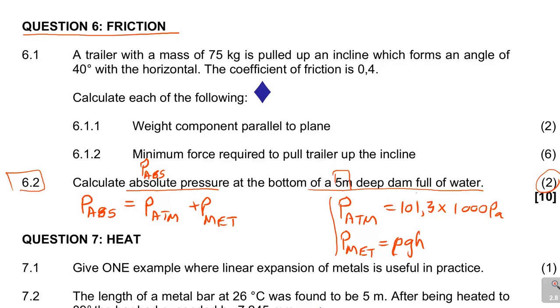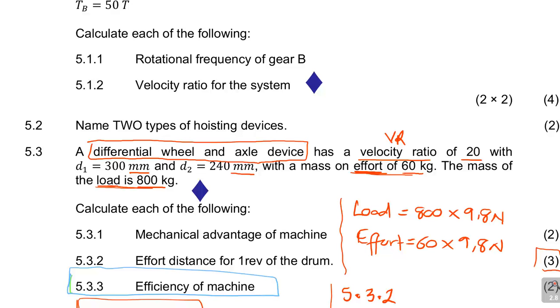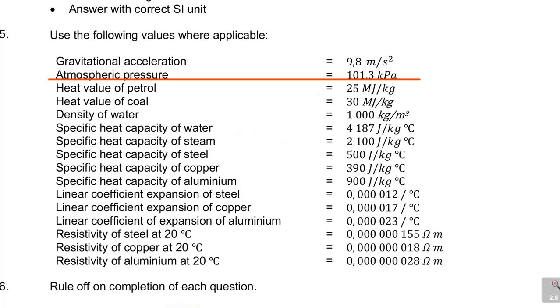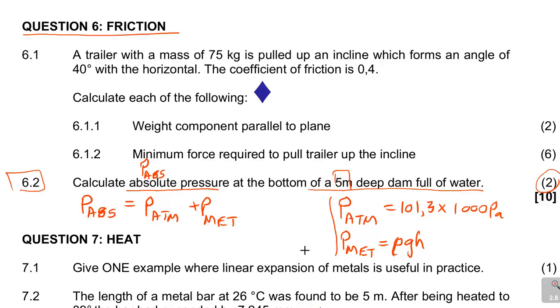Now remember, we are talking about water, so go back at the beginning, and then you look for the density of water. The density of water is 1,000 kilograms per cubic meter. So when you go here, it is equal to 1,000, that is the ρ, times the g, which is 9.8, times the height, they said 5 meters deep, which is 5. So you see how this thing works out.